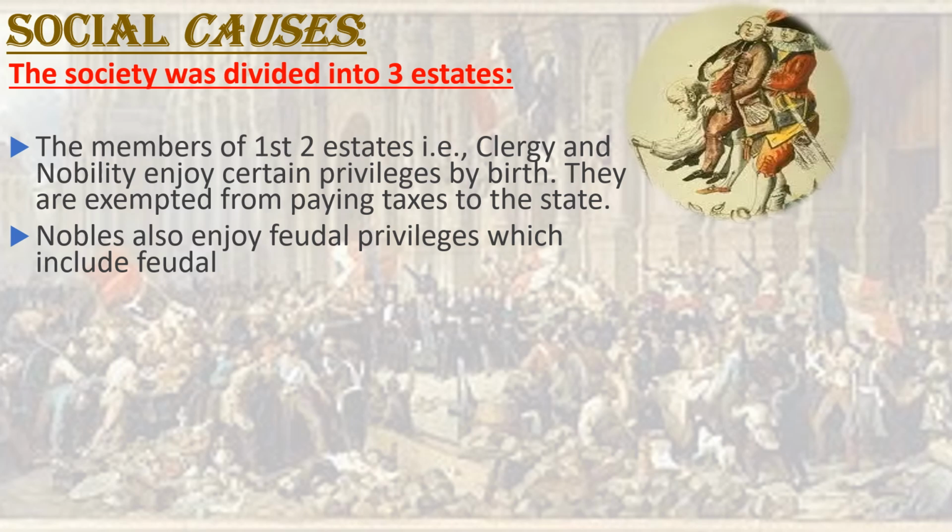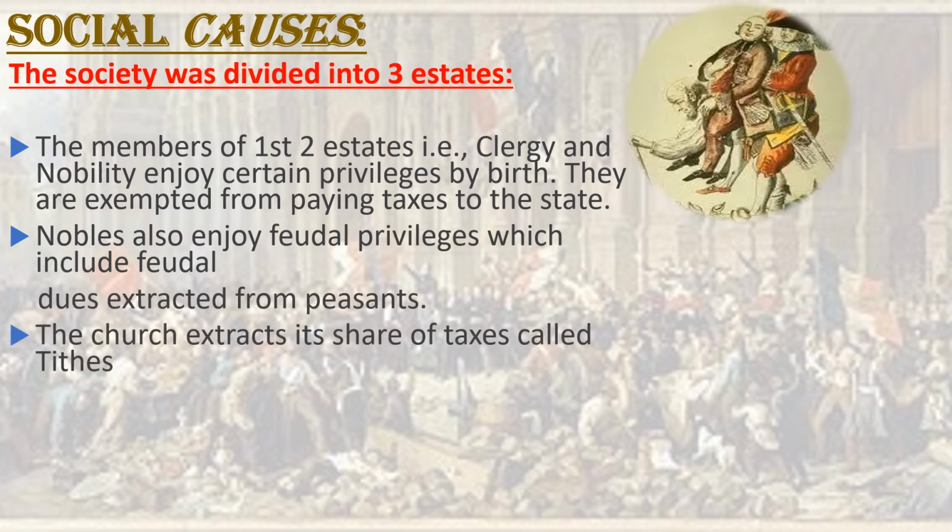France was split into 3 estates, as I said, in the 18th century, and the feudal system was part of society, dating back to the medieval era. 90% of the populace were peasants, but only a small percentage of them owned the land they farmed. 60% belonged to the nobles, the church, and other wealthier members of the third estate.